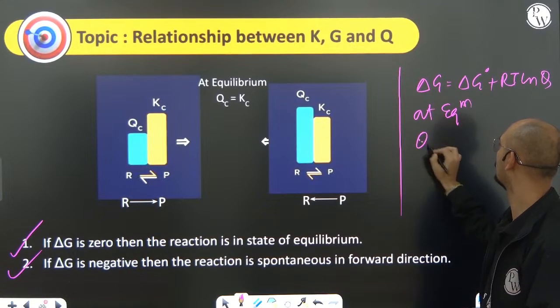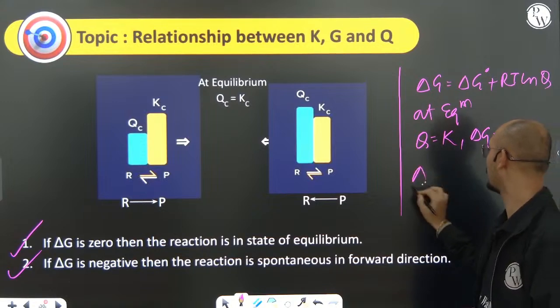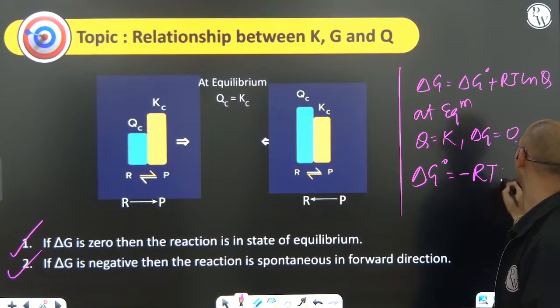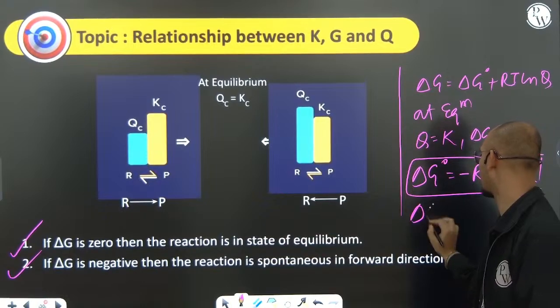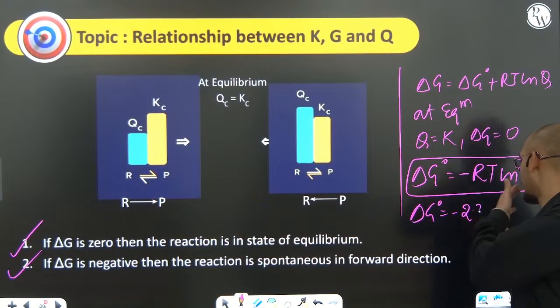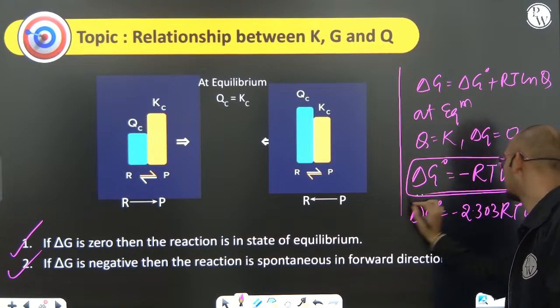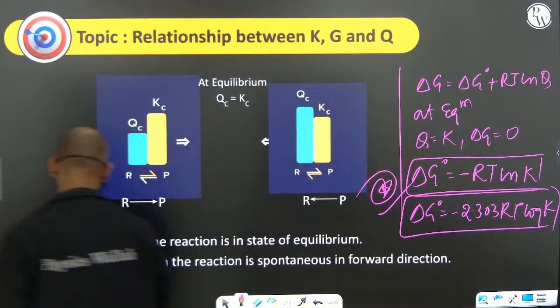Q becomes equal to K and delta G becomes equal to 0. Then what will happen? Delta G naught will be equal to minus RT ln K. Very important thing. Or delta G naught will be equal to minus 2.303 RT log base 10 K. So these two formulae, or this is the same formula only in two forms, please remember.